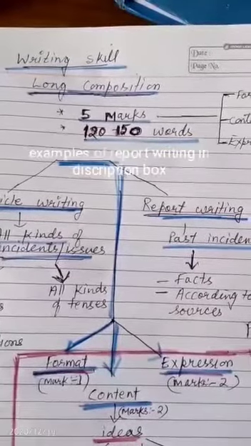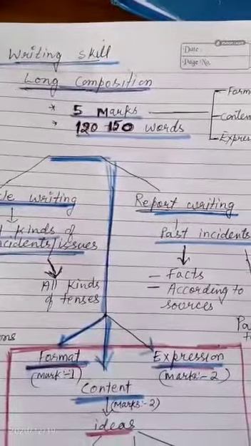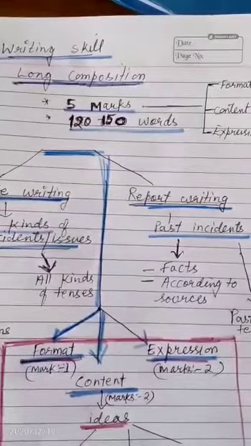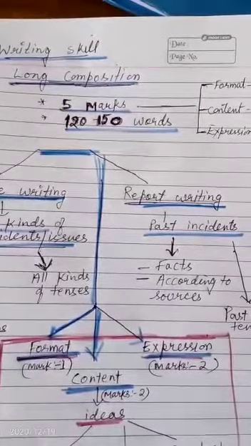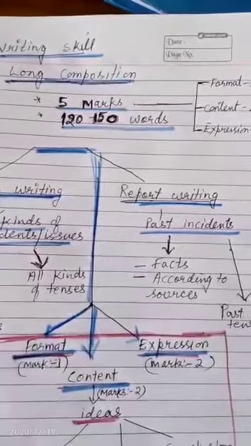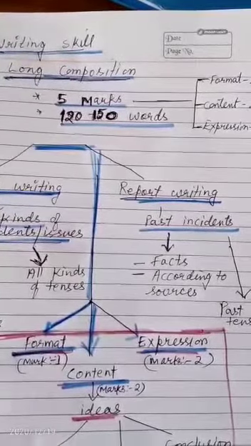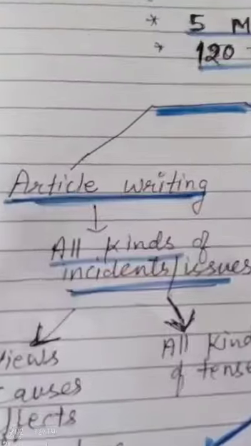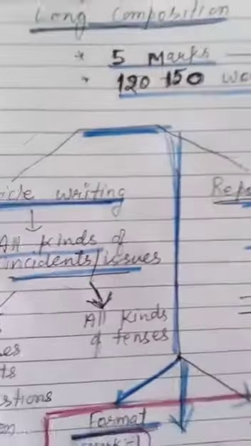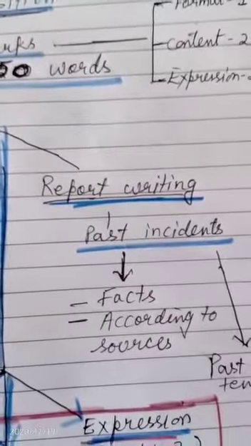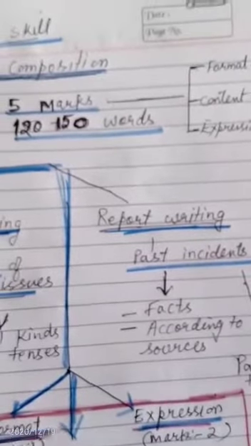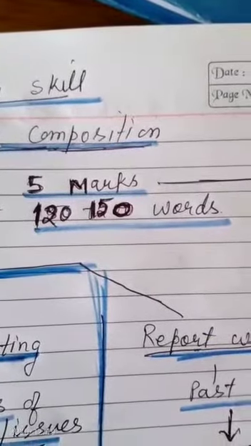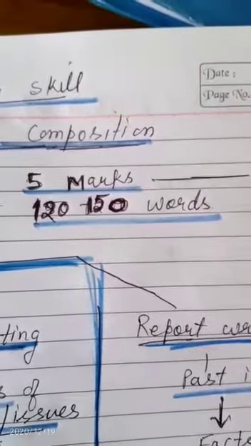Okay, let's have a quick revision of the type of long composition question which will be there. As you know, one long composition question of 5 marks will be there, which will include option from article writing and report writing. The word limit for it will be 150 words maximum, 120 to 150 words.